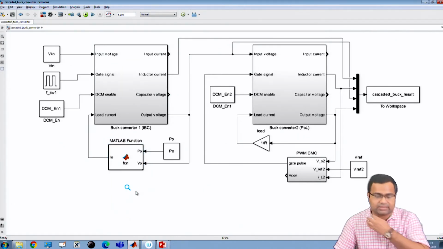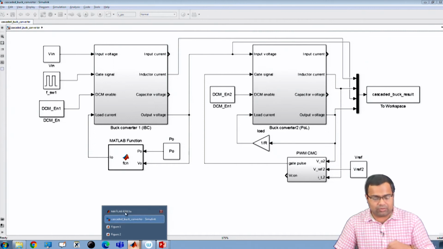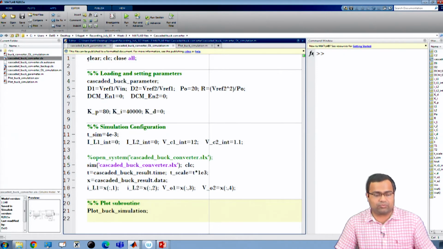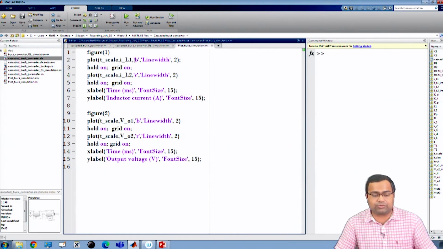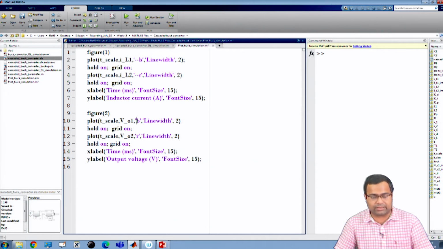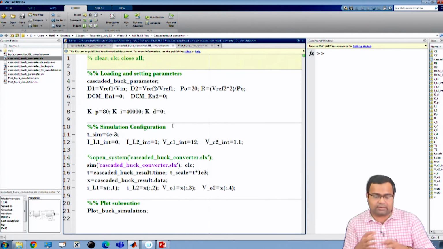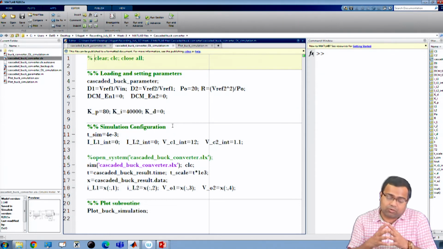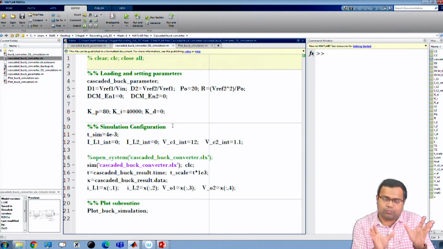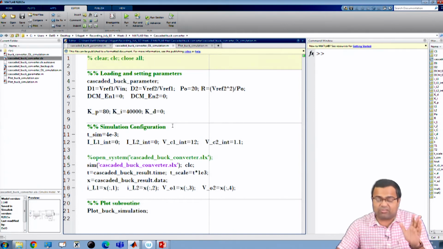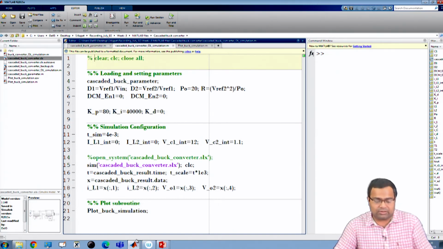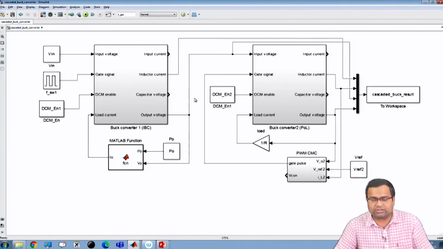Now, for this case of simulation, we want to repeat. That means we want to retain the earlier traces, but we want to use a dotted line now, because we want to check whether they are exactly identical or not. Right now, we are not using the earlier simulation. We are now considering the IBC converter open loop, which is the same, but the POL converter is replaced by a constant power load that we have discussed here. Now, it is a constant power load.